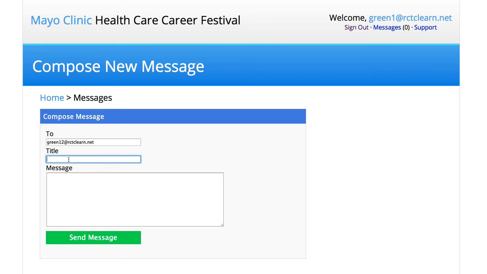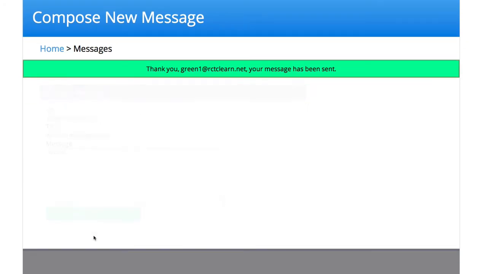So in other words, I can add additional information needed. I can send a message to the student about their application, and this will be sent in an internal email system here to the student.